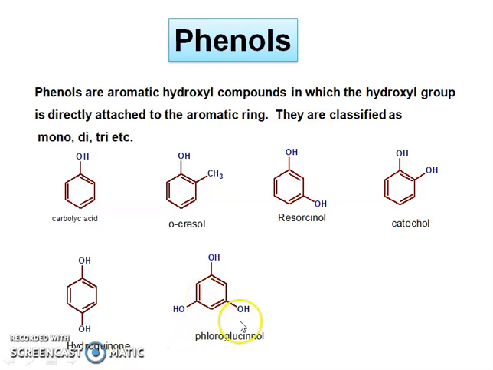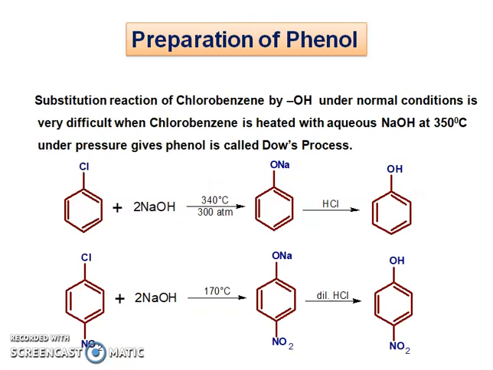And if three hydroxyl groups are attached to the benzene ring at meta positions with respect to each other, the compound is named phloroglucinol. These phenol structures and their names are very important to know, so learn them with your best knowledge.